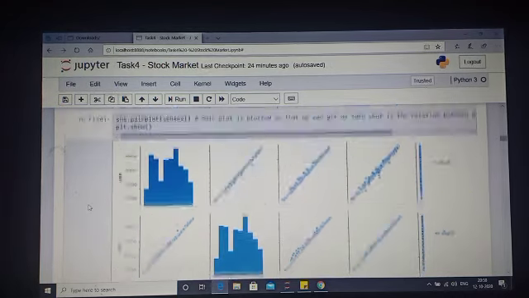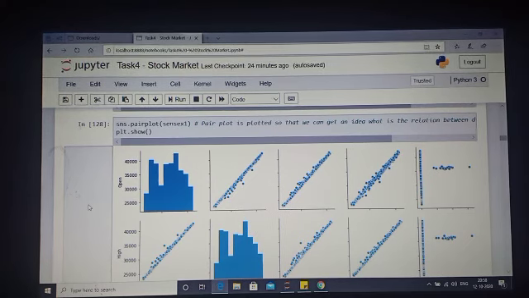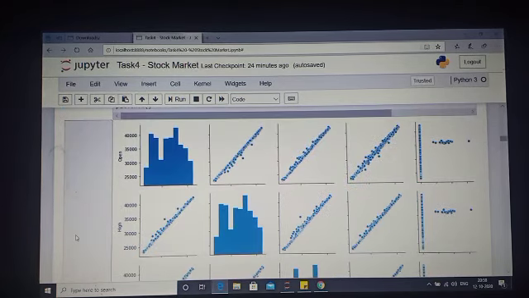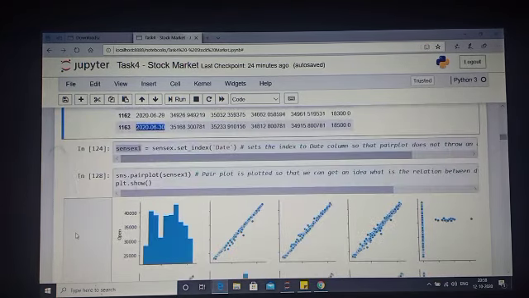In a pair plot, every feature is plotted against every other feature. So sns.pairplot(Sensex1) will plot every column with the other columns. This is how it's done.